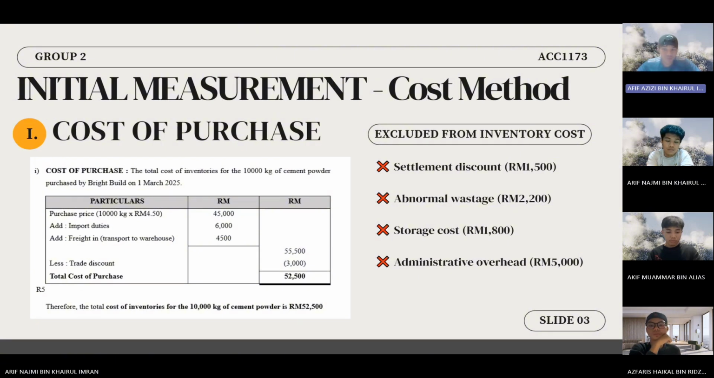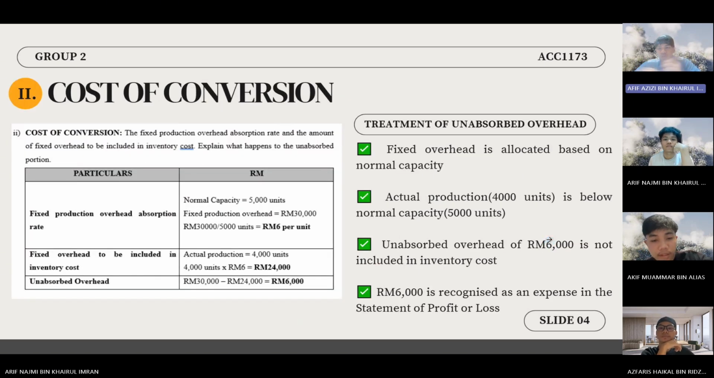There are also several costs that should not be included in inventory costs. These are the settlement discount, abnormal wastage during unloading, storage costs after the goods reach the warehouse, and general administrative overheads. Since these costs do not contribute to bringing the inventories to their present location and condition, they are recognized as expenses instead. So next, let's look at the cost of conversion.